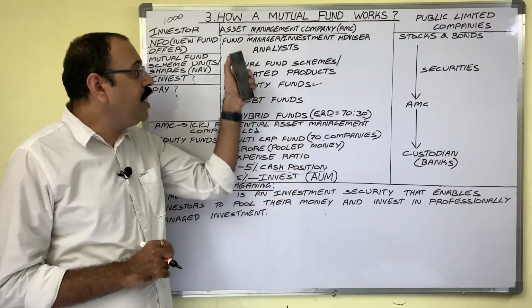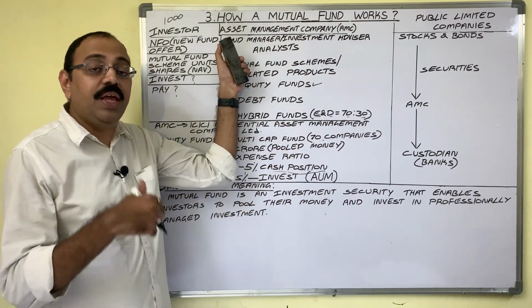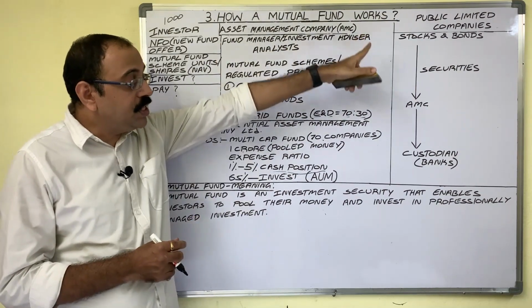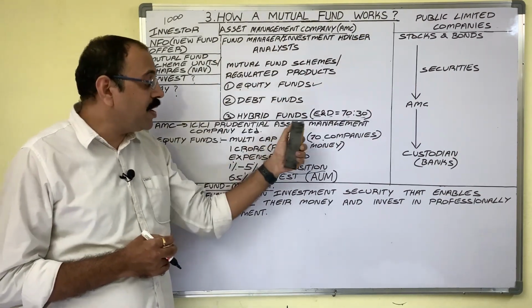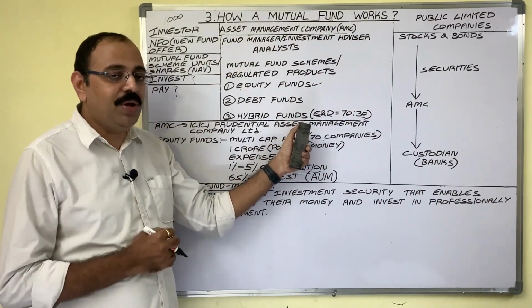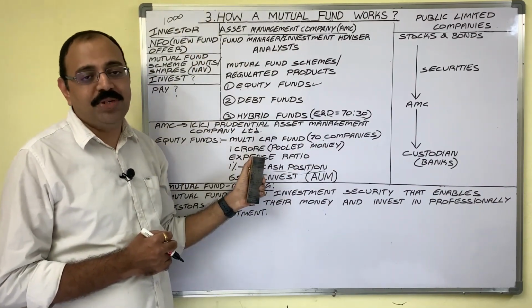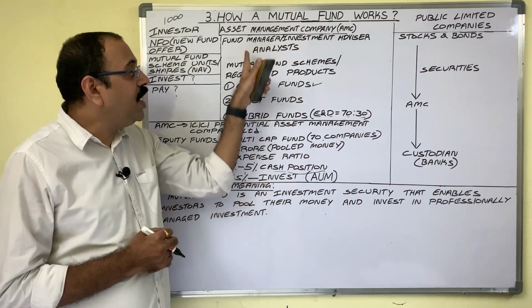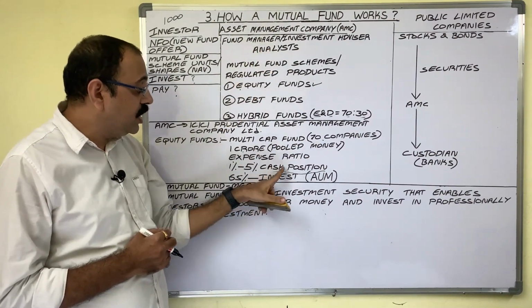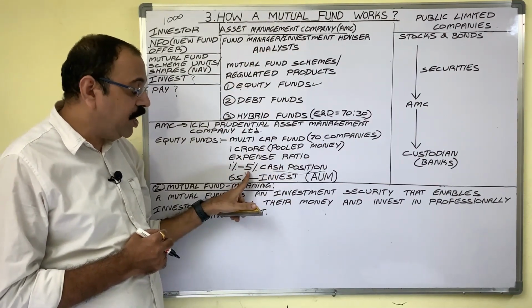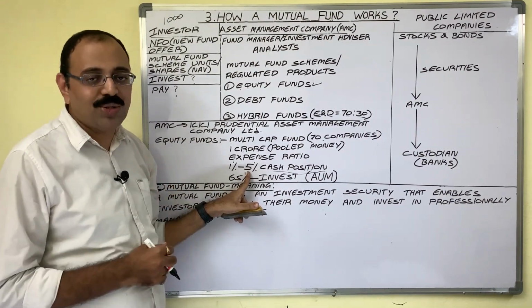Suppose the fund manager is expecting that in future share prices may decrease. As market conditions are not favorable, more investors may demand redemption. In that case, the fund manager may increase this cash position percentage up to 10% also.